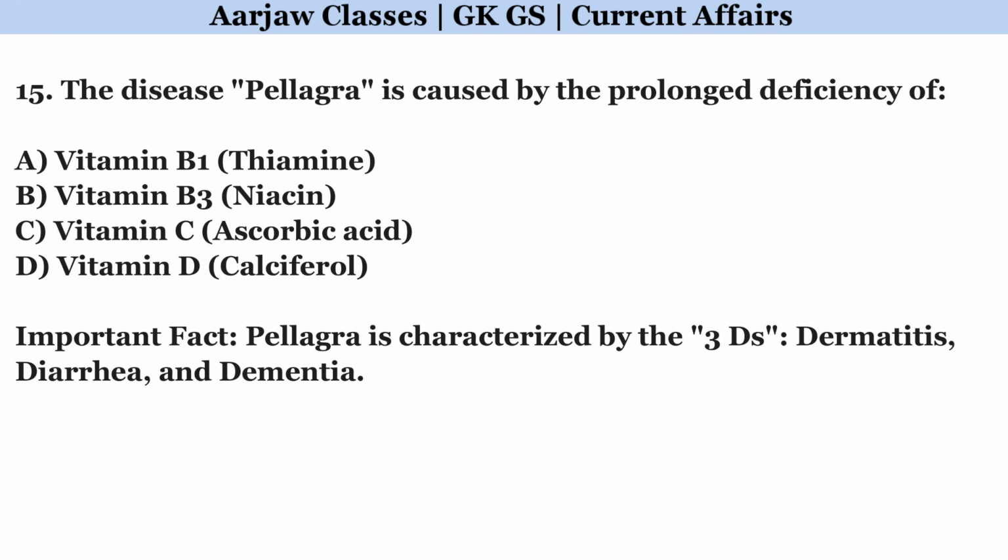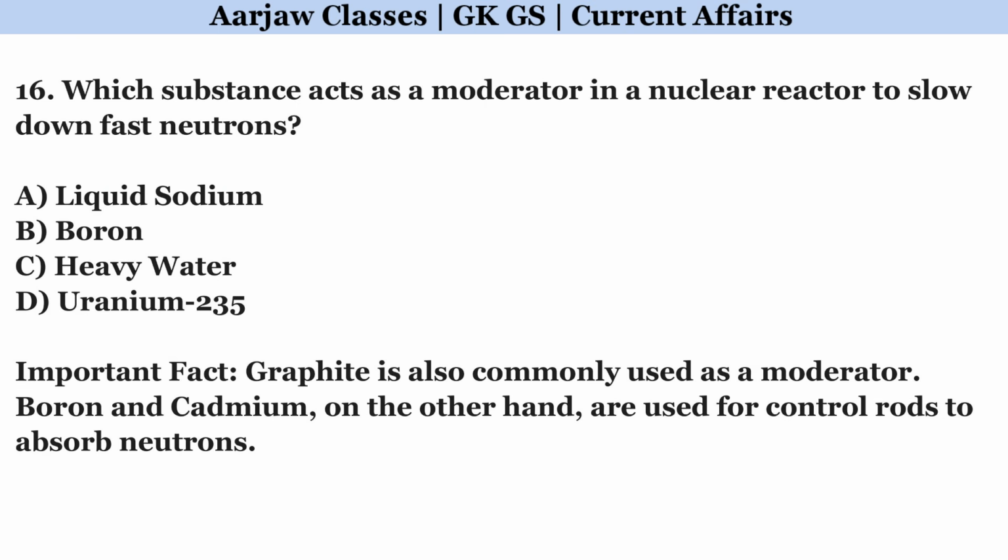The disease pellagra is caused by the prolonged deficiency of. Correct option is B. Vitamin B3. Which substance acts as a moderator in a nuclear reactor to slow down fast neutrons? Correct option is C. Heavy water.